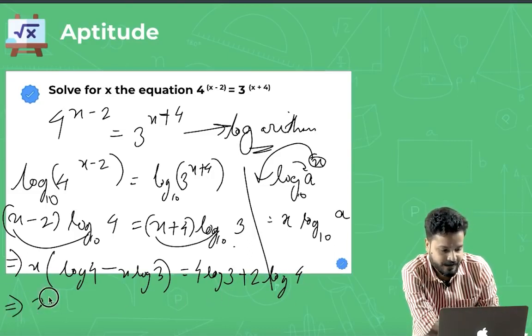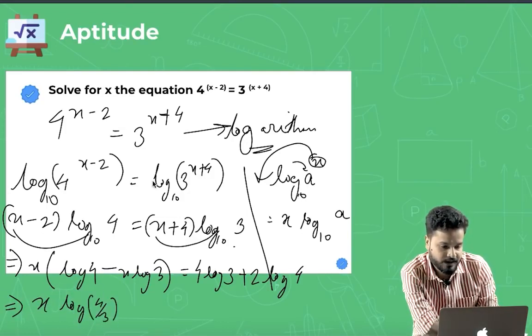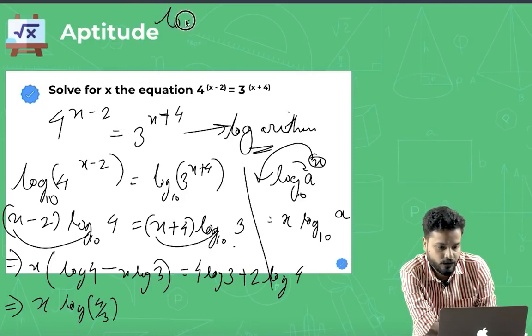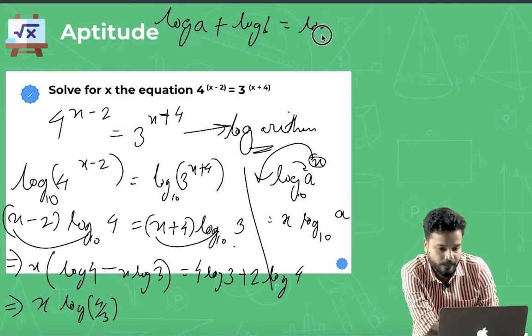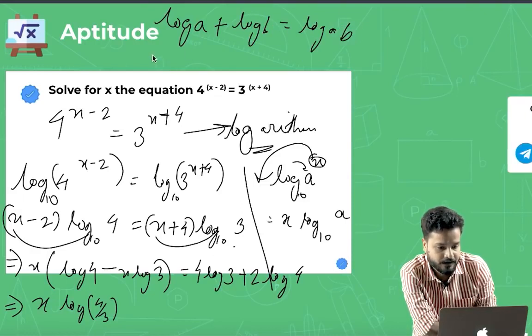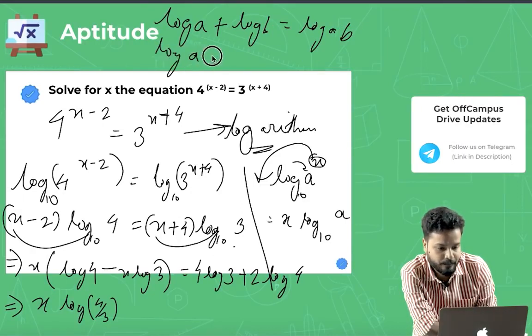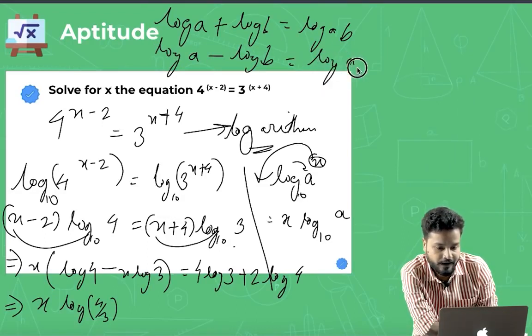Which is basically x log 4 by 3. Another property of logs, right? Log of a plus log of b is log ab, and similarly log of a minus log of b is log of a by b.